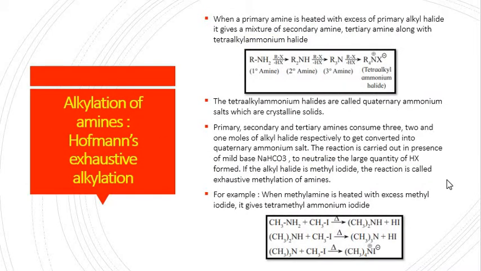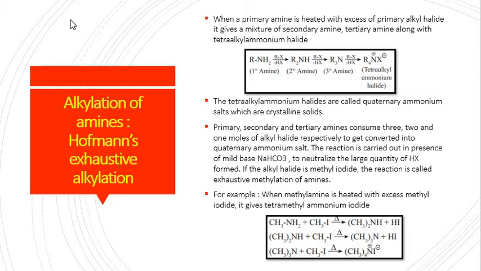Next chemical property is alkylation of ammonia, or you can say Hofmann exhaustive alkylation. It is a very important chemical property. When primary amine is heated with excess of alkyl halide, it will give you a mixture of secondary, tertiary and tetraalkyl ammonium halide or quaternary salt.